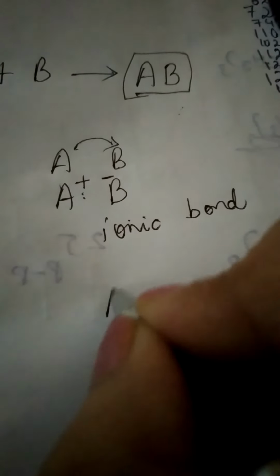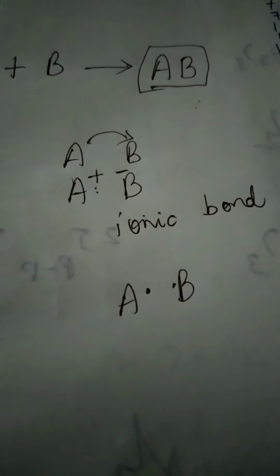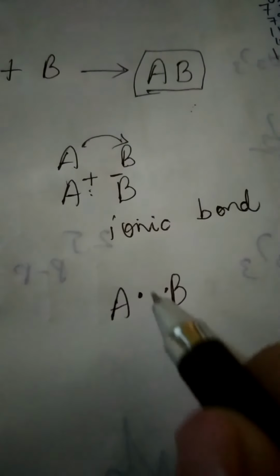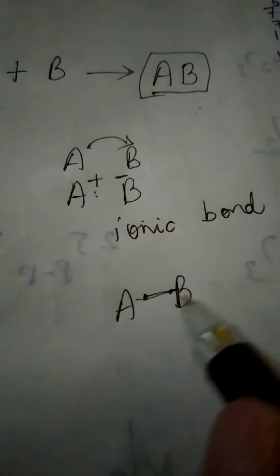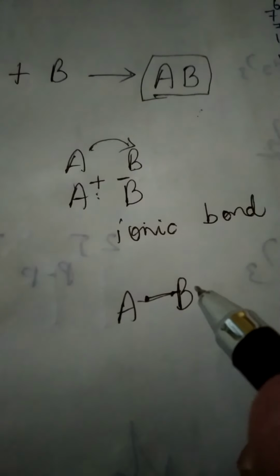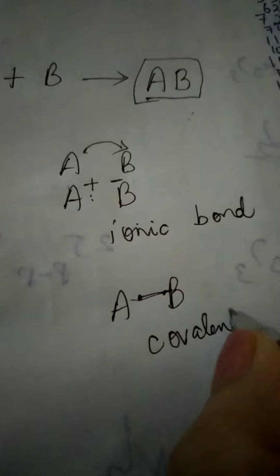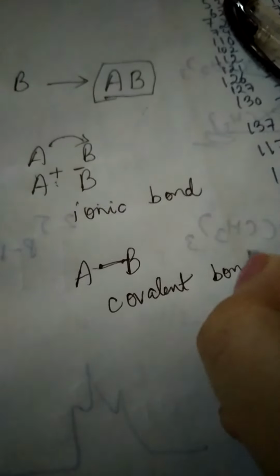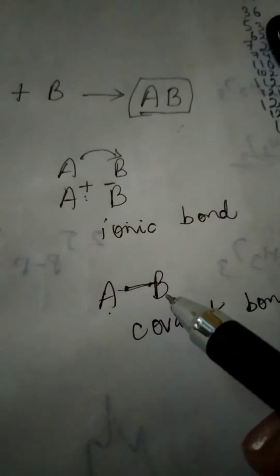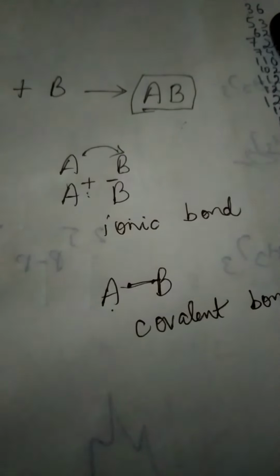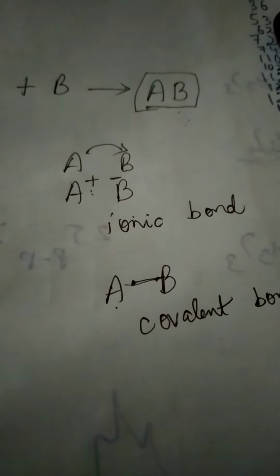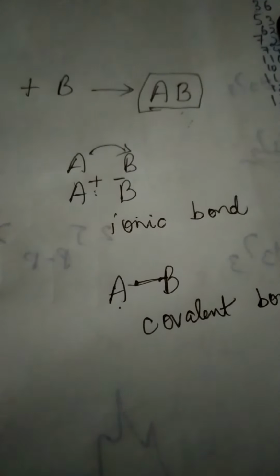In the other case, what may happen is A might have contributed an electron from its side, B might have contributed the other electron from its side. There has been mutual sharing of electrons between both. Both have shared electrons, and in that process it is called a covalent bond. Covalent bonding or covalent bond. That means there has been equal sharing of electrons between the two elements, resulting in the formation of a new compound or a molecule.